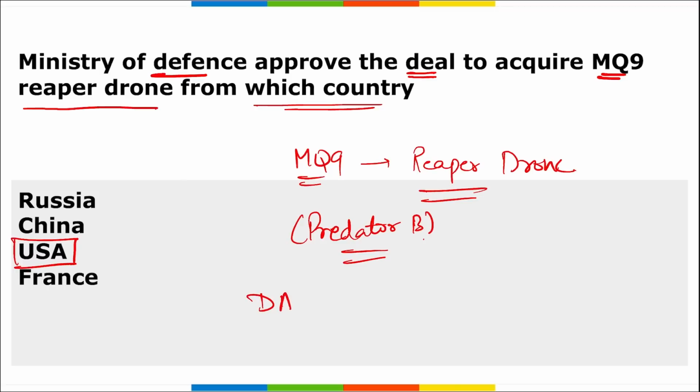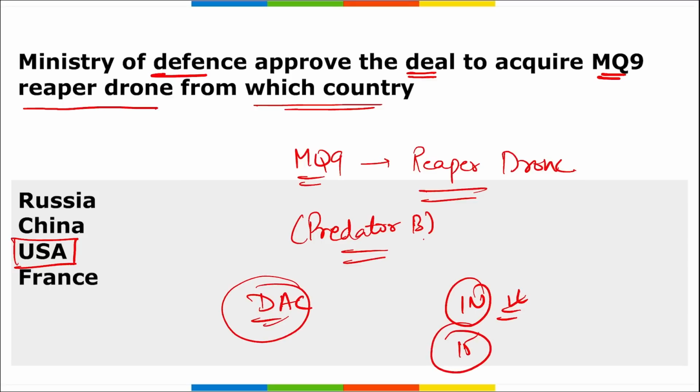Correct? So the Defense Acquisition Council, the highest decision making body under the Ministry of Defense, has approved the deal to acquire Predator B or MQ-9 Reaper drone from USA. The final decision on the deal is set to be taken by the Cabinet Committee on Security. The lead agency of the deal is the Indian Navy, remember this. Correct? The deal involves the acquisition of 15 drones for the Indian Navy for surveillance operations in the areas of responsibility. Correct? Let's move to next.